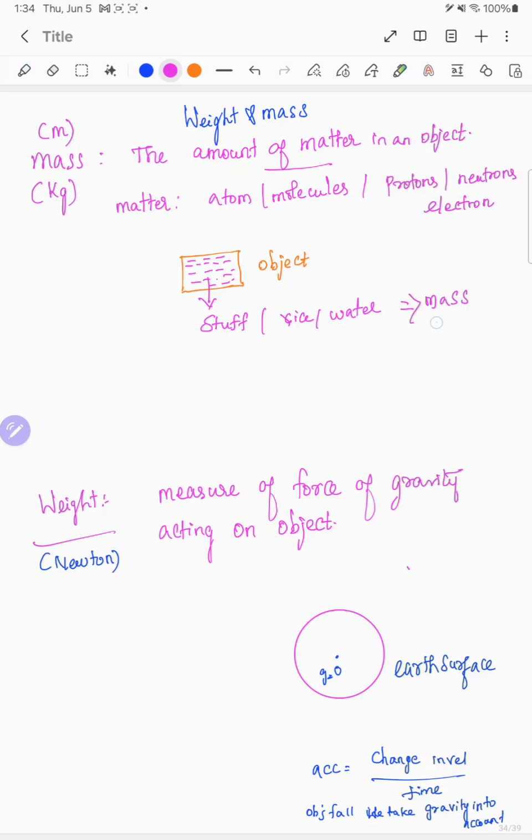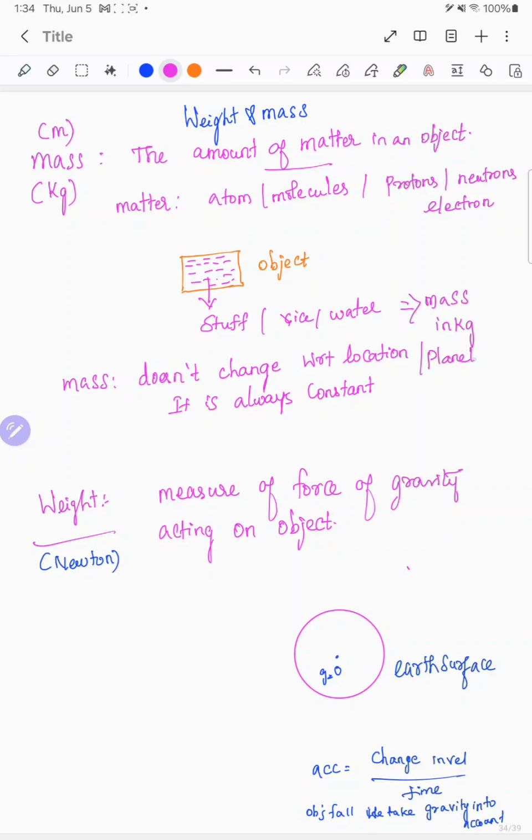It is measured in kilograms, and this mass does not change with respect to the location. It is always constant. The amount of stuff is always constant. It doesn't change with respect to location or planet, whatever it is, right? This is the definition of mass.